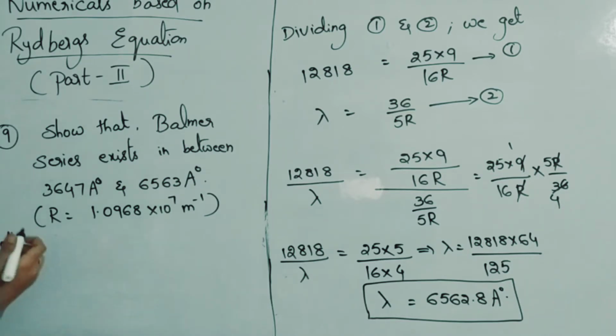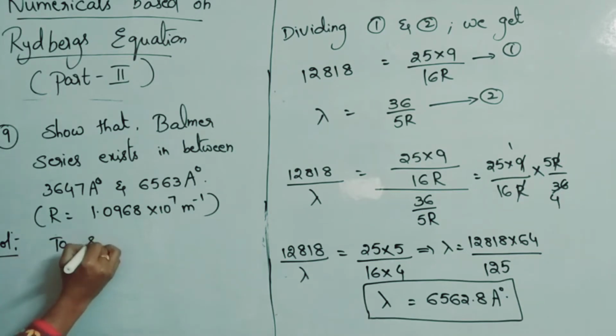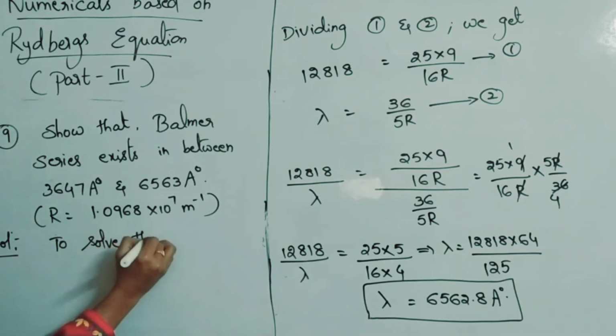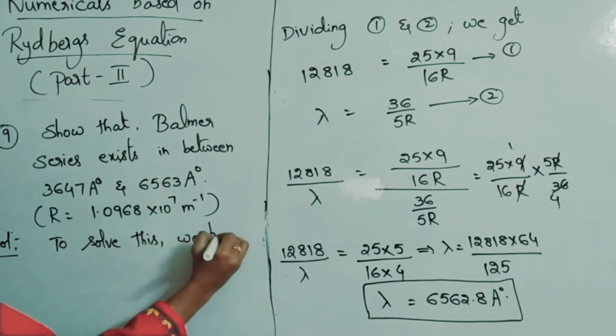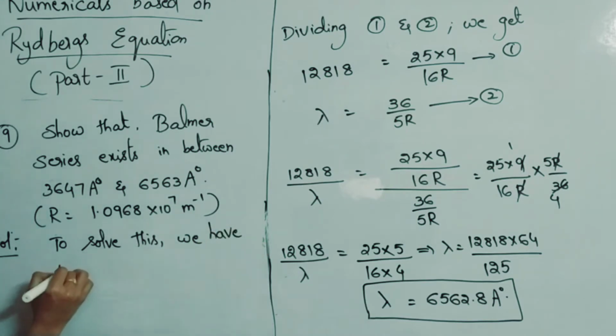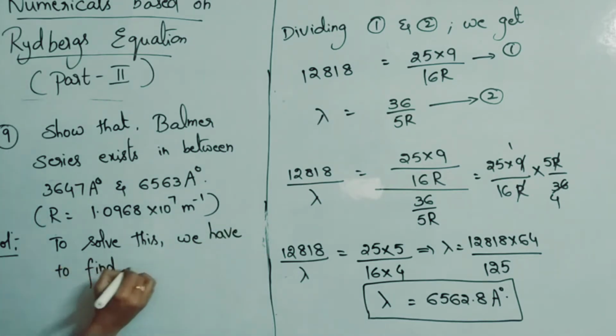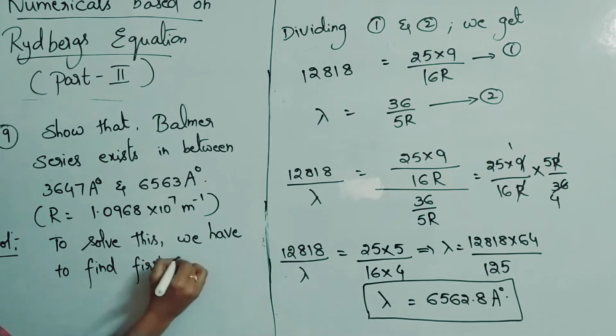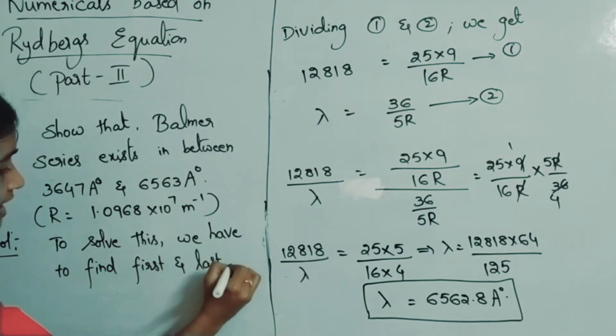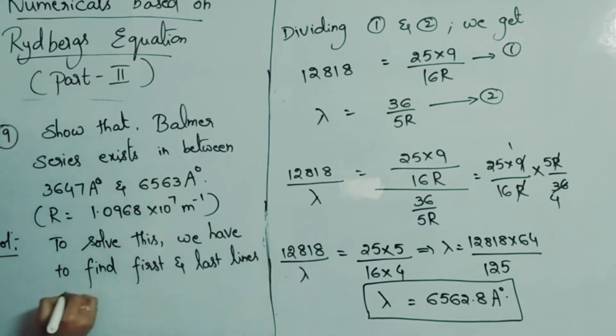To solve this, we have to find first and last lines of the series.